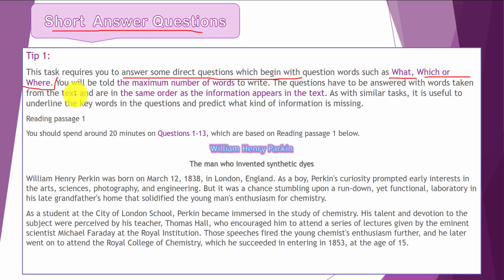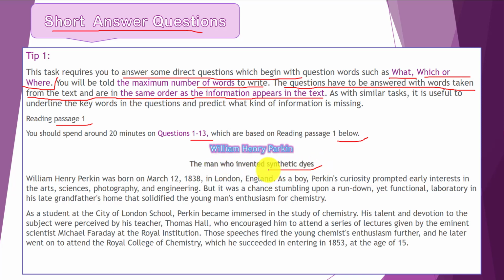Okay? You will be told the maximum number of words to write. And of course, we're going to read our instructions very carefully because it's important to stick to the word limit. The questions have to be answered with words taken from the text and are in the same order as the information appears in the text, and questions are in order, and it makes it easy to answer. As with similar tasks, it is useful to underline the keywords in the questions and predict what kind of information is missing. Reading passage 1. You should spend around 20 minutes on question 1 to 13, which are based on reading passage 1 below. Okay. William Henry Perkin, the man who invented synthetic dyes.